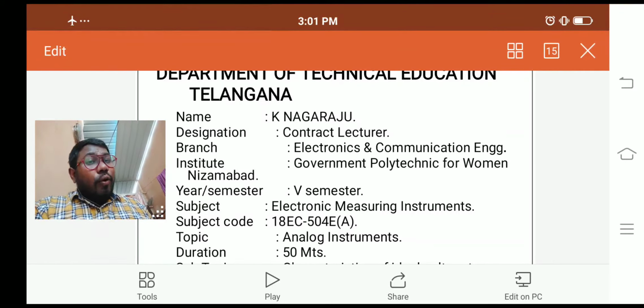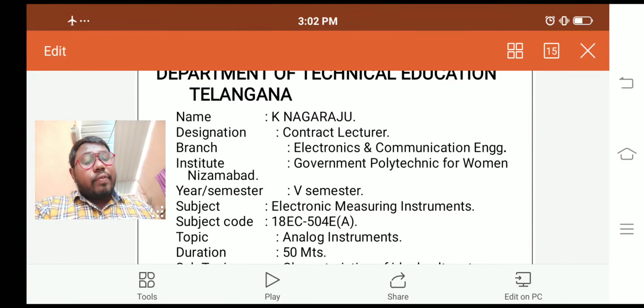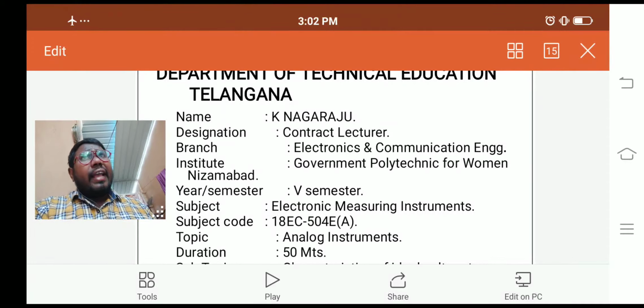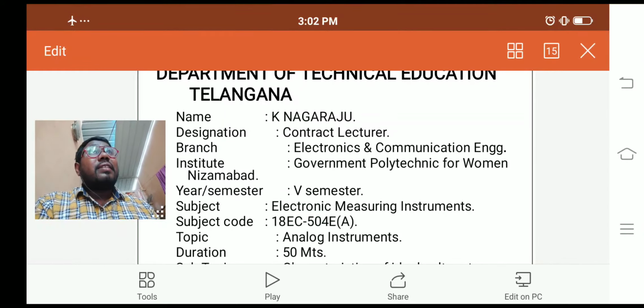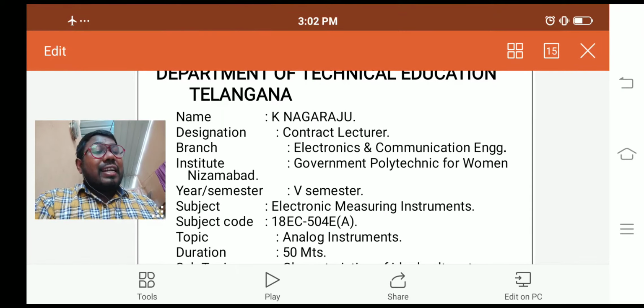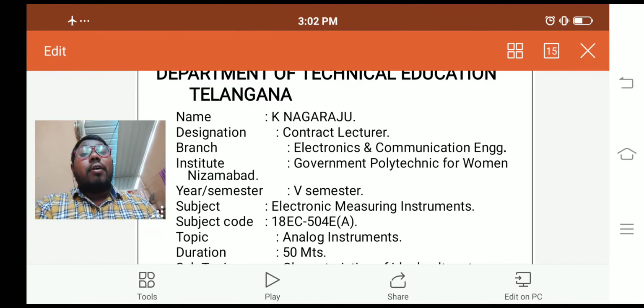While measuring the voltage across the resistor, we find the voltage across the resistor, for example 2.5 volts. That means the measuring instrument must show the exact value. That means my measuring instrument is accurate, and the desired or accurate results can be obtained with the help of this measuring instrument. You have to consider this parameter also.